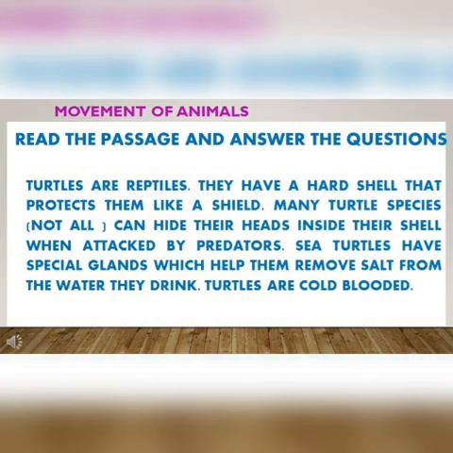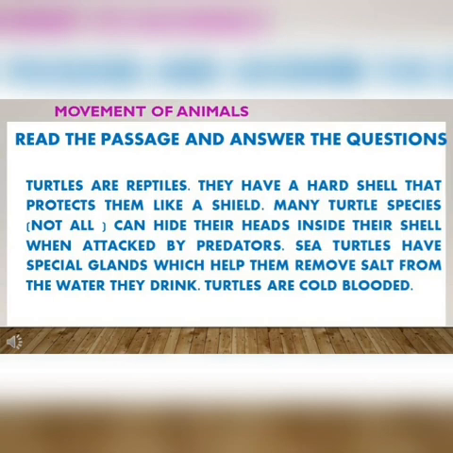Read the passage and answer the questions. Turtles are reptiles. They have a hard shell that protects them like a shield.